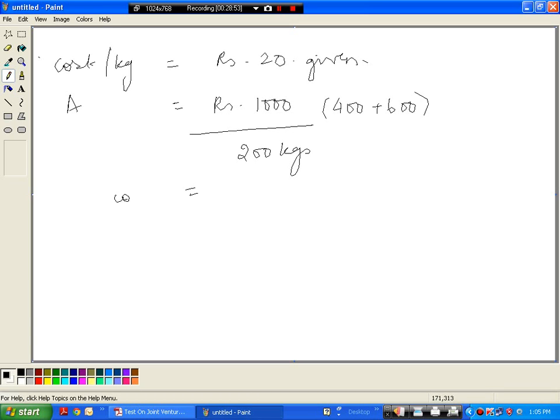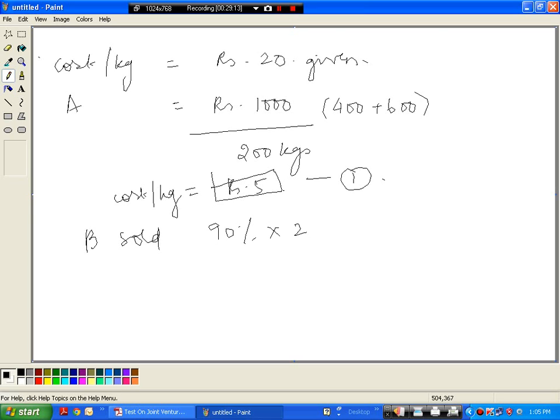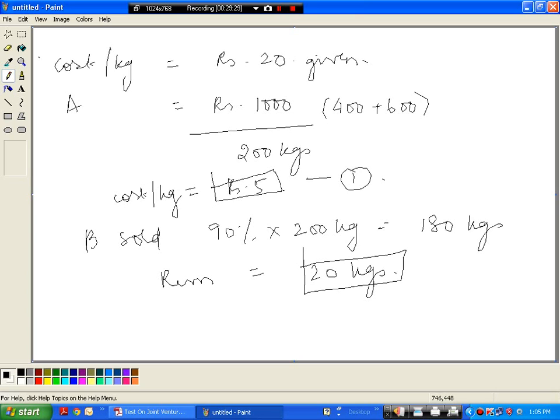So the cost per kg is rupees 5, right? This is our first finding. Next finding is we have to find out how much is unsold. We know that B has sold 90% of 200 kgs, which means he has sold 180 kgs. So what is remaining? Remaining is 20 kgs, right? So this is a second finding. We need to value this 20 kgs.